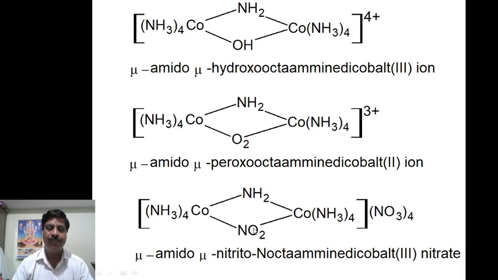This is minus 5, minus 6. Minus 6 divided by 2 metals, you have to get 3, there is a 3 nitrate. Therefore μ-amido, μ-nitrito, N, octaamine, dicobalt(III) nitrate is the name of this complex.